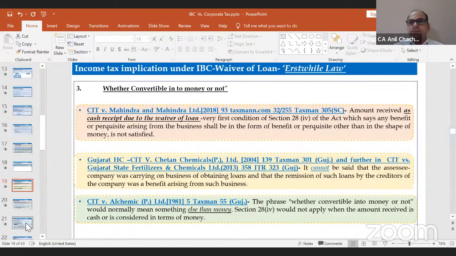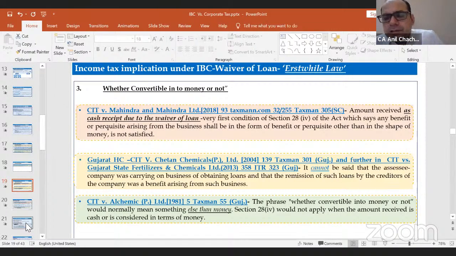Third leg of this section 28(4): whether convertible into money or not. This is the unamended act, before the amended act of 2023. Whether convertible into money or not, there was a judicial interpretation taken by the various high courts and courts that for a loan waiver or any benefit to be part of 28(4), it should be a benefit arising other than monetary benefit. Means it should be the benefit in kind only, which will be part of section 28(4). That was the interpretation by the various courts.